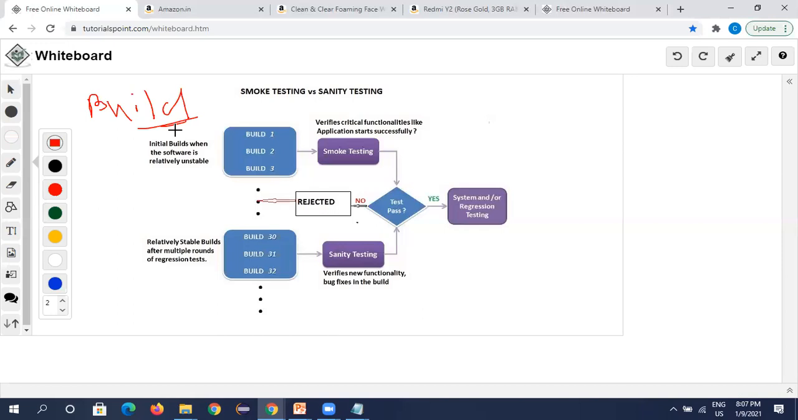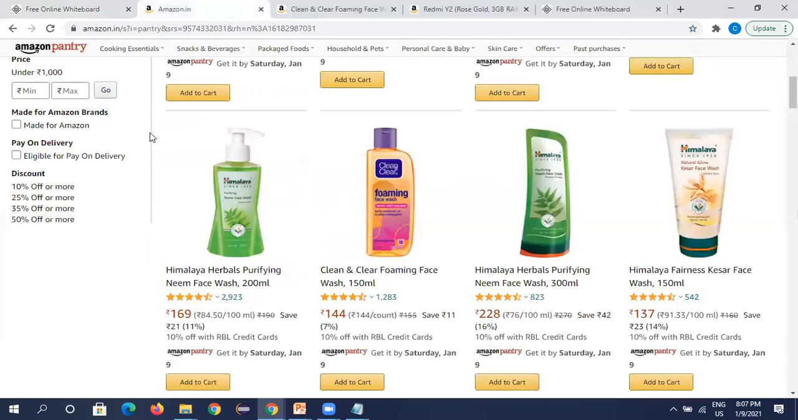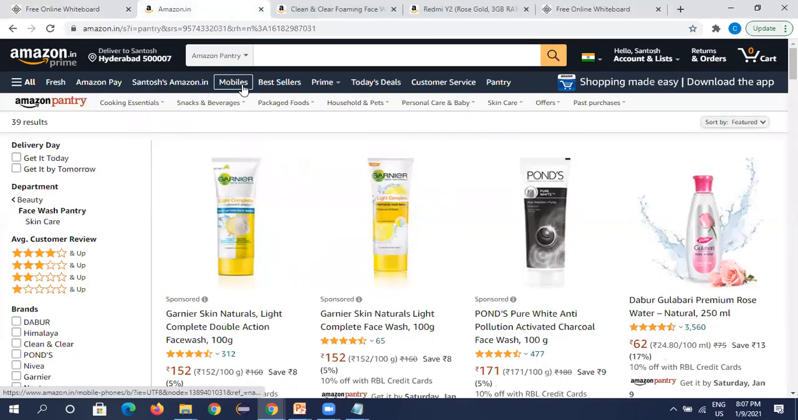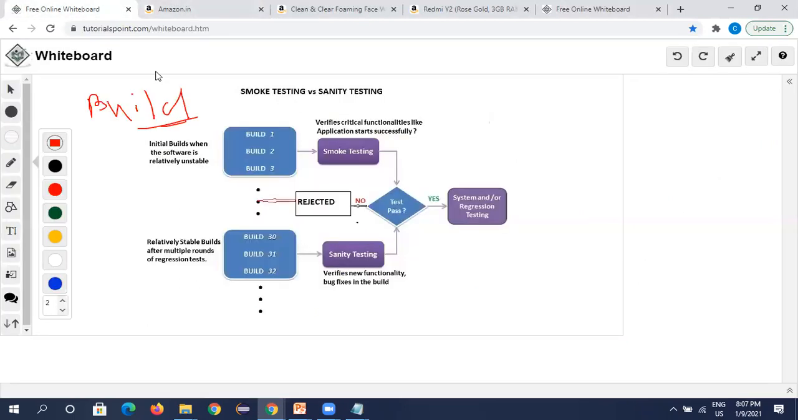For example, in Amazon, he says that the mobile section is ready, the mobile build is ready, you can go for testing. That is called a build, which is in an executable format. When developers work on that build, it is white box testing, and when we work on the build, it is black box testing. Coming to smoke test, what is a smoke test actually?